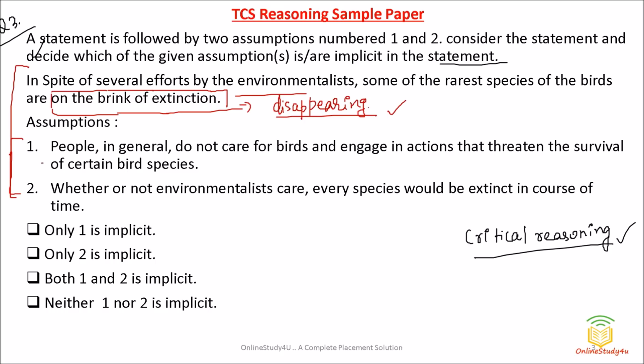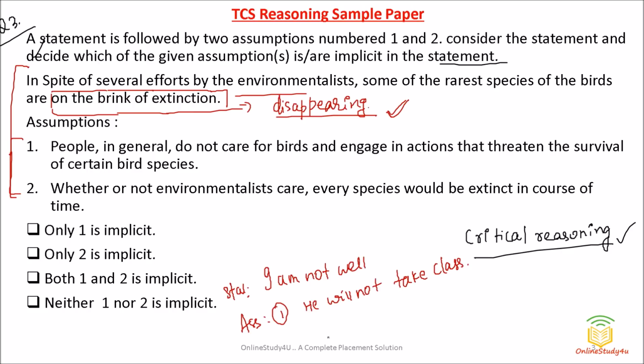Now there are two assumptions, so based on that, what can you assume? Friends, if I say I am not well, and this is a statement, then what will your assumption be? The first one: he will not take class. Yes, that is correct. If I am not well, then you can assume that because I am a teacher, he will not take class.